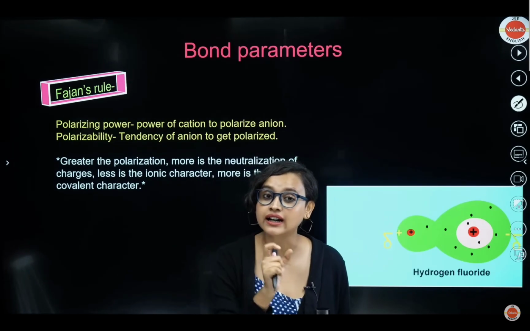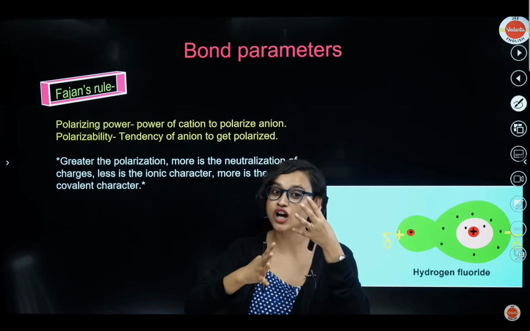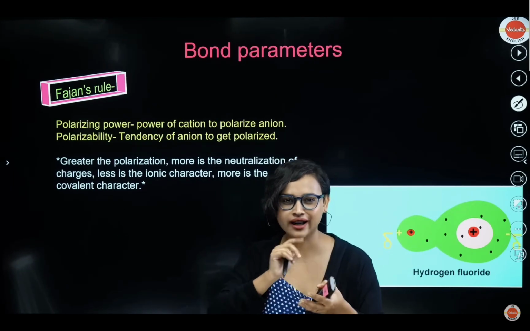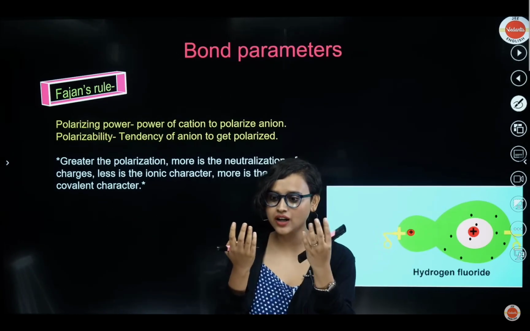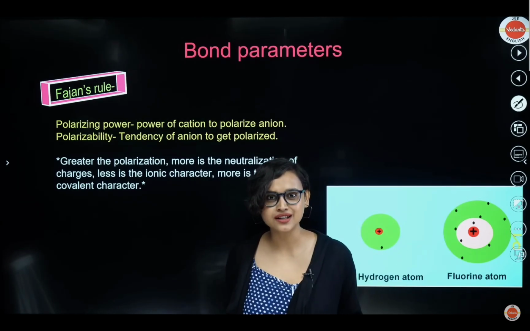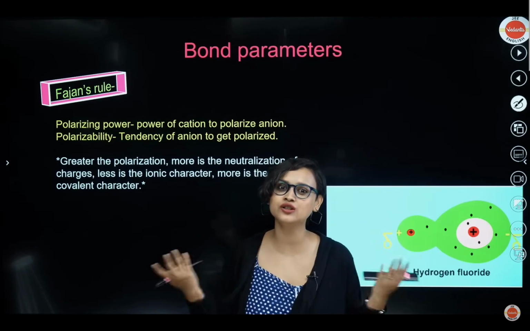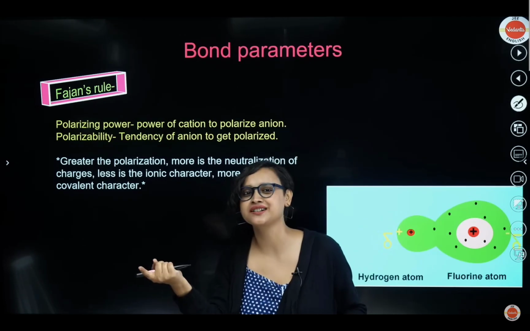Now you have to understand that greater is the polarization. If the cation can polarize the anion and more number of charges are getting neutralized, then the ionic character is less, because now they're forming a covalent bond, right? Covalent bond, sharing is happening. So this positive came, this negative came here, they neutralized each other. No ionic. For ion, you need the charges, right? For ionic bond to exist, you need the positive charge or the negative charge. It's not there, only they have neutralized. Now the covalent character is more, ionic character is less. But if that's not the case, then the ionic character is more, covalent character is less.